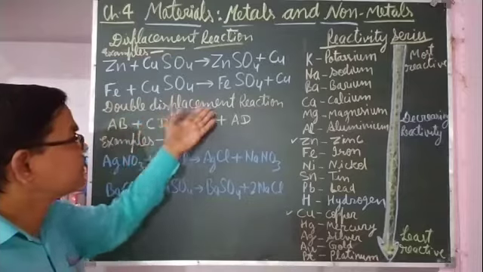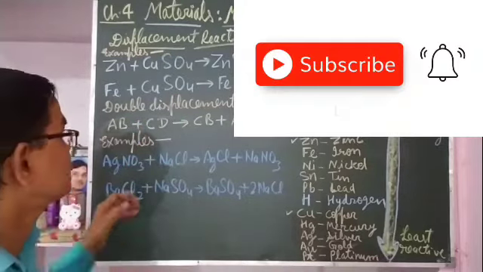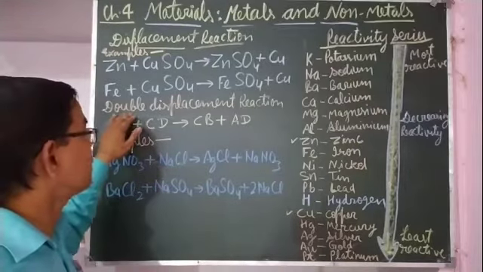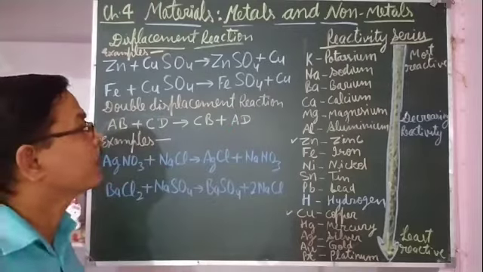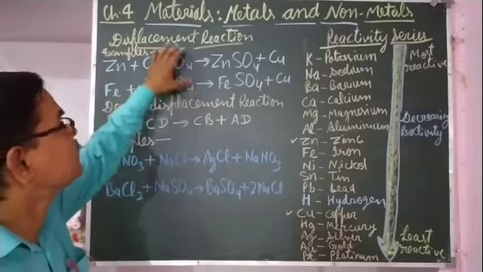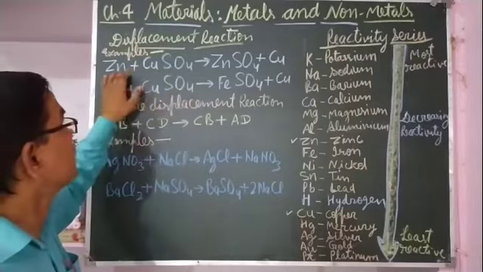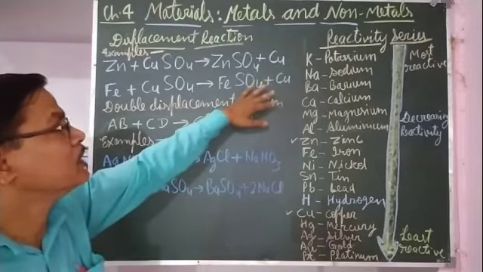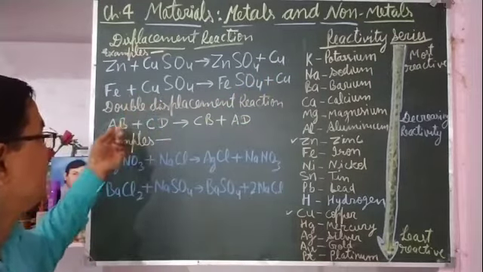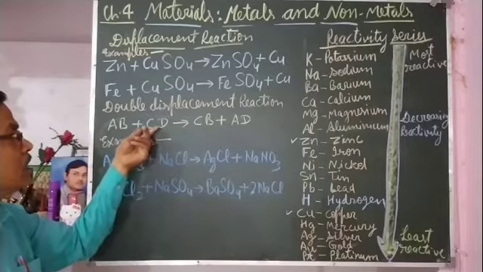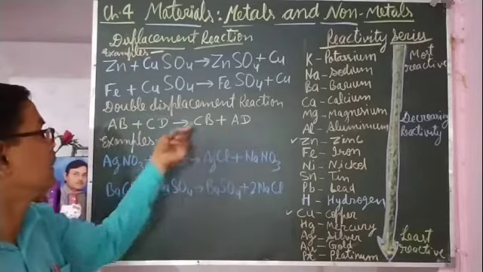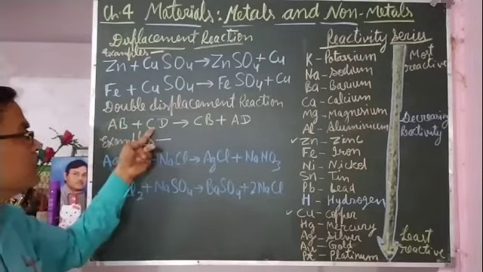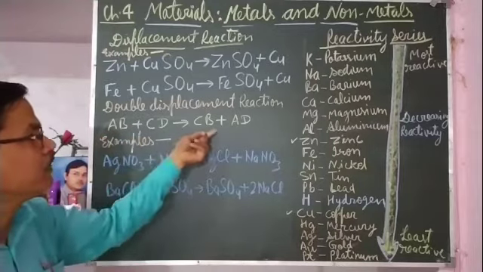What is a double displacement reaction? Although this is not in the portion, but I am telling you what a double displacement reaction is. It is similar to the displacement reaction, but here whatever metal is being displaced does not acquire the place of any other metal. But in a double displacement reaction, as AB and CD react, they form CB and AD, means at the place of A, C comes, and at the place of C, A comes.